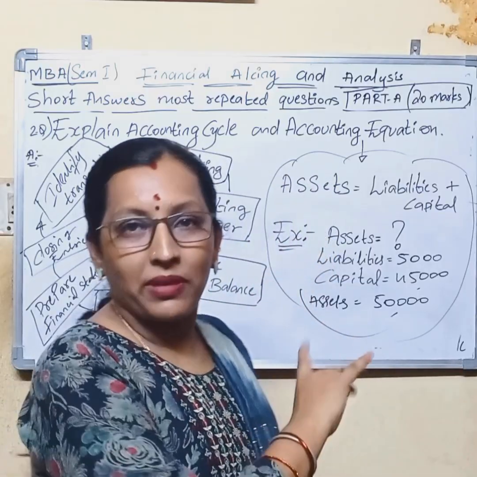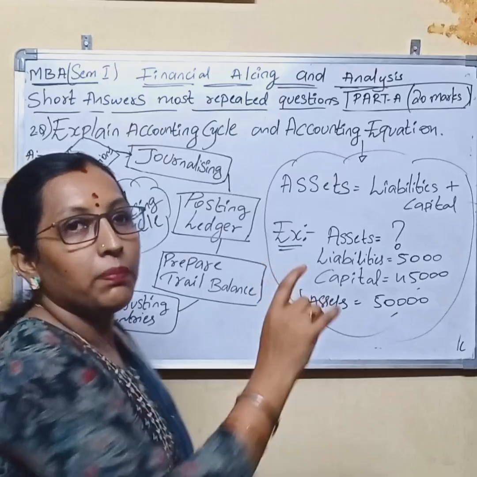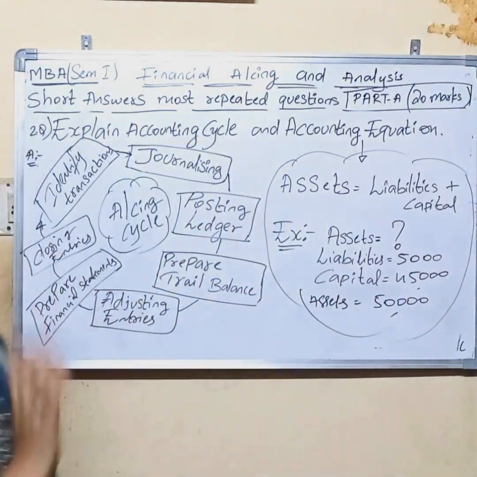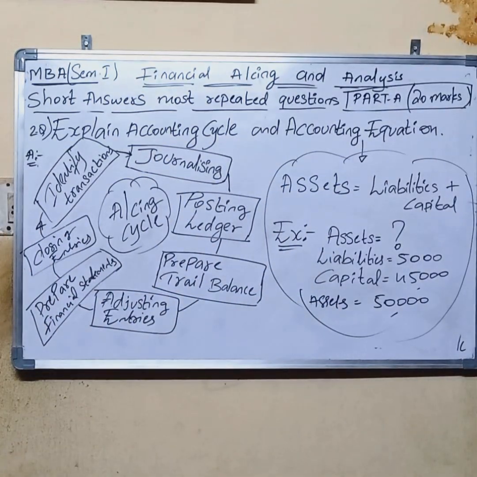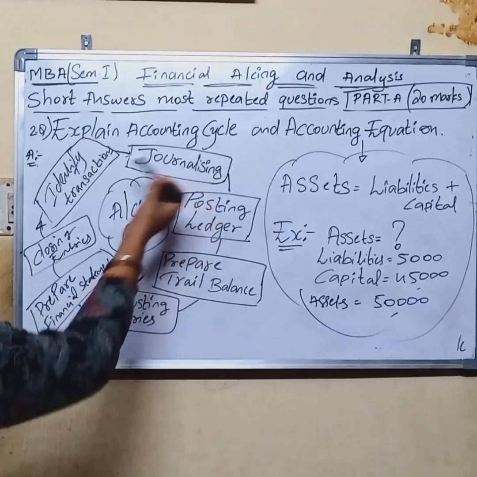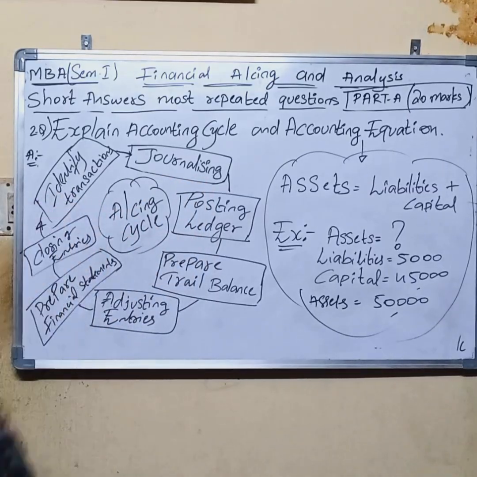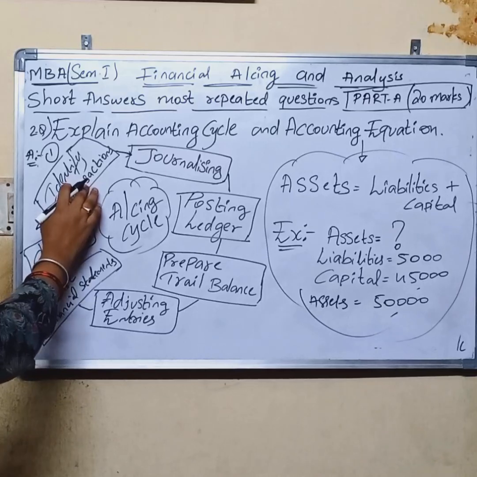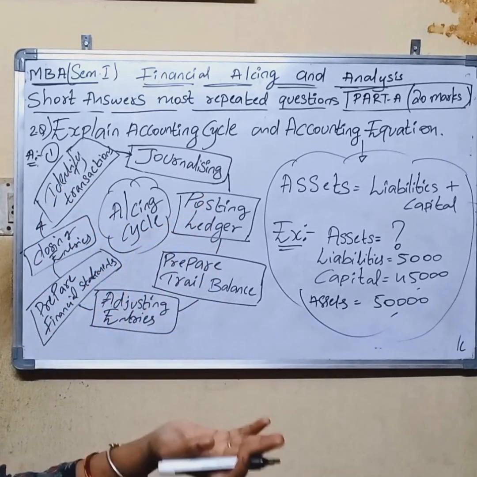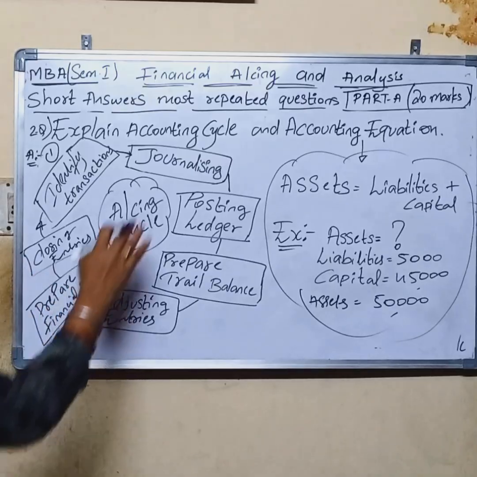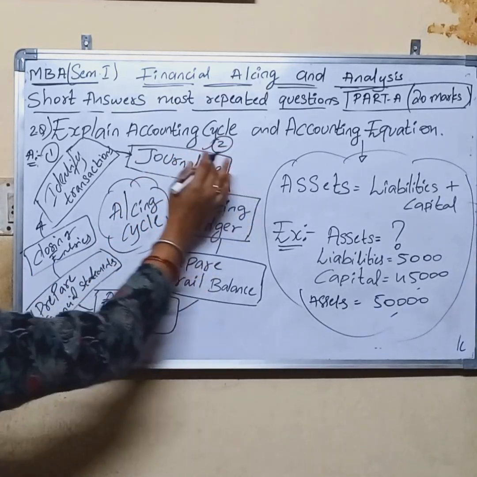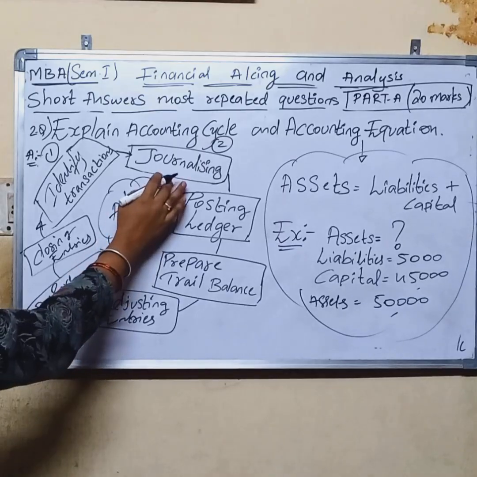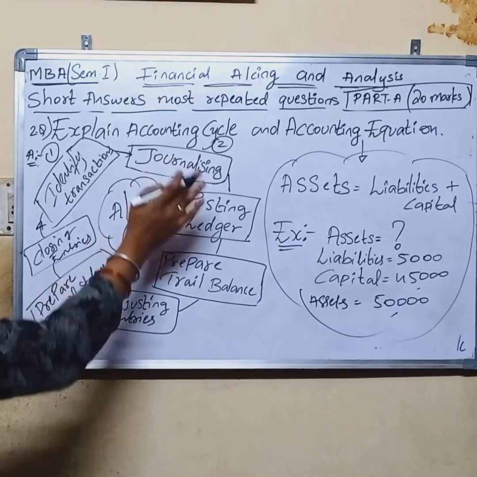Once again, take a screenshot. I'm explaining step by step, so please listen and try to note down. Here, the accounting cycle. The first step is identifying transactions, recognizing business transactions, for example purchase of goods, payment of salary. And journalizing is the second step: record transactions in the journal, the original book of entry.